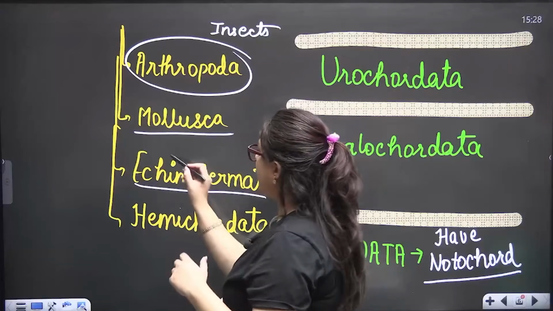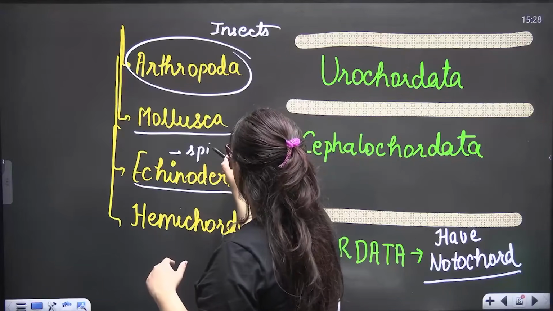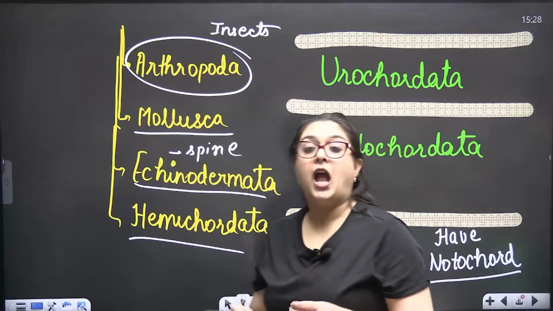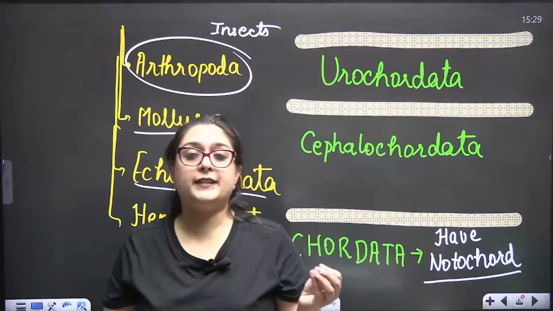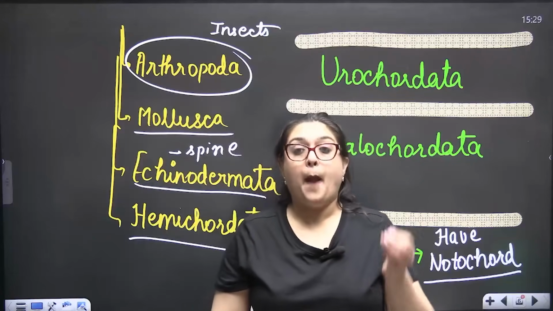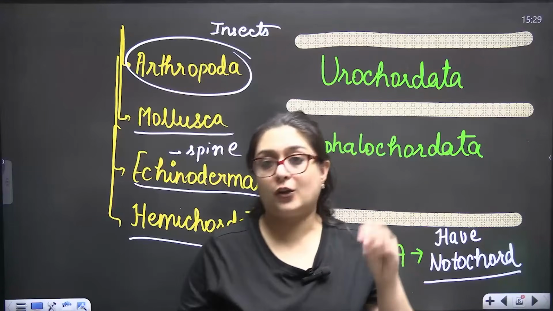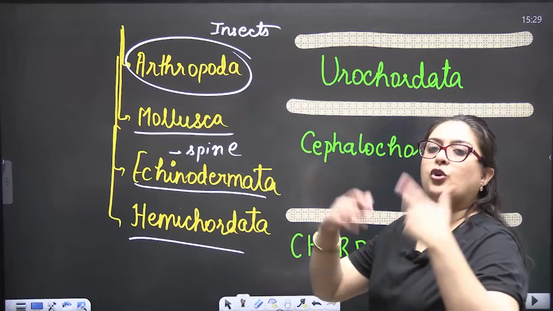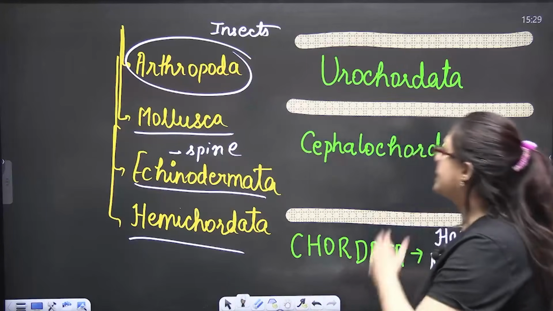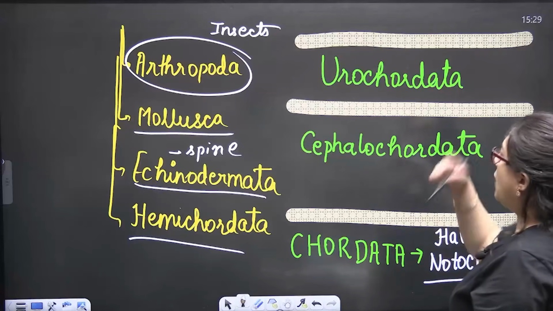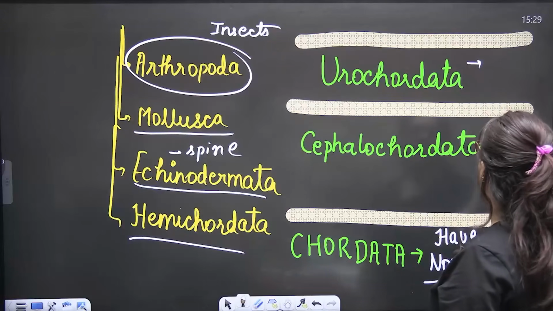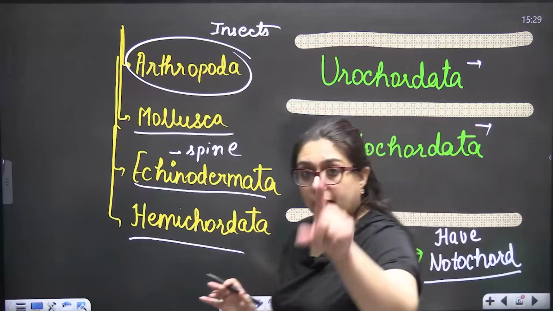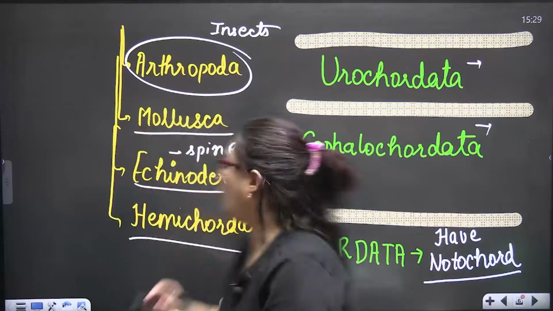Echinodermata. Echino means spine-bearing body. Hemichordata. Hemichordata means they have half of the structure of non-chordates and half of the structure of chordates. But more features are of non-chordates. That's why they are placed in non-chordates. Now, when we move to a higher level, Urochordata, Cephalochordata, Chordata.